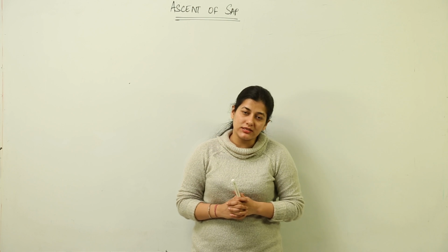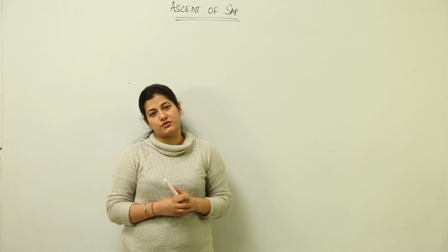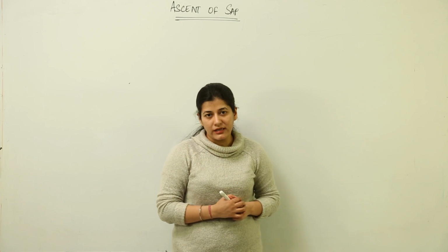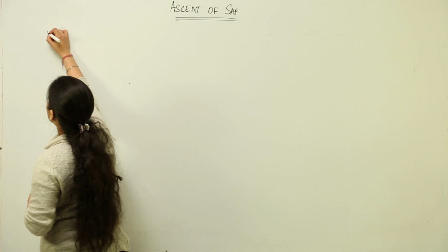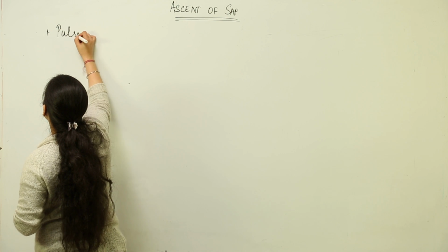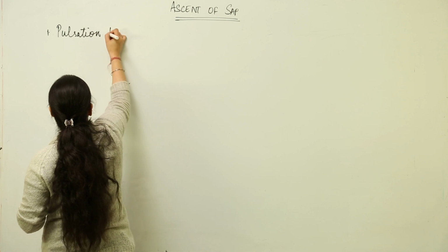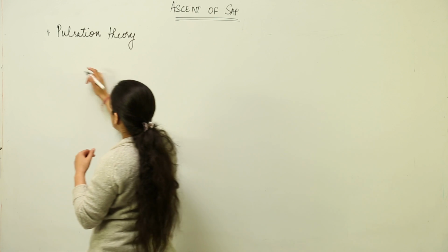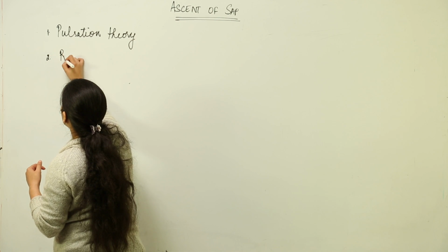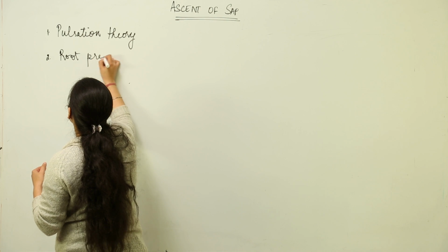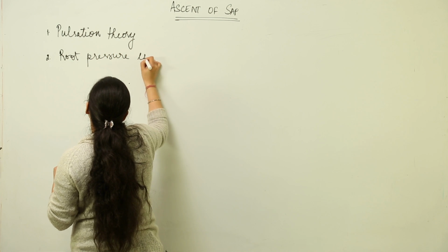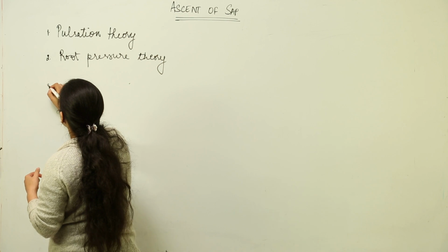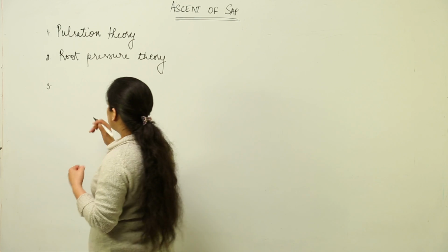So when we study ascent of sap, in this case again a lot of theories were proposed on how water moves up. The first one that we had already discussed was the pulsation theory. It was proposed by an Indian scientist. We don't take into account any of these because we will study the one which is most relevant from today's point of view. Then later on, pulsation theory somehow gave rise to the root pressure theory, which we had discussed led to failure of this theory because the root pressure was almost negligible for tall plants.